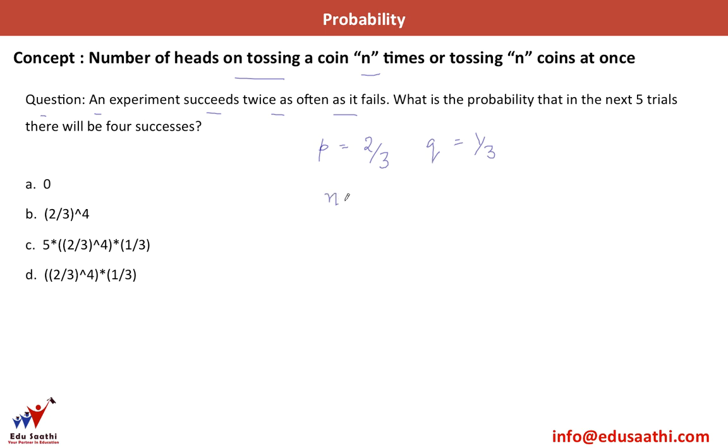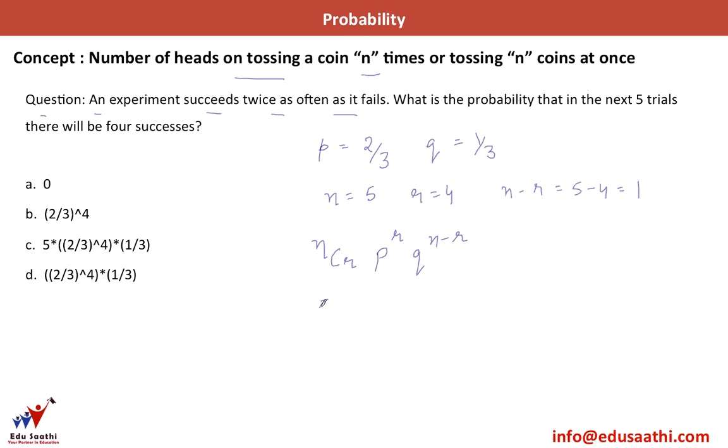So I have n equal to 5, r equal to 4, r is the number of successes. So n minus r, which is the number of failures, is 5 minus 4, the number of successes, equal to 1. So again we'll apply the formula nCr, the success probability P raised to power r, and Q raised to power n minus r.